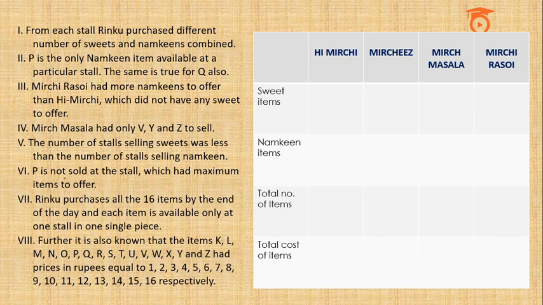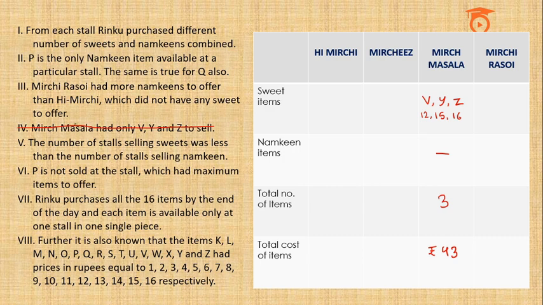So first I would like to look at the fourth point, that Mirch Masala had only V, Y and Z to sell. So I've checked this. Mirch Masala had V, Y, Z. V, Y, Z are sweet items, so I'm writing V, Y and Z. Their costs are 12, 15 and 16 rupees. No namkeen items because it says that only these three items are available for sale. So three varieties of items. Total cost of items would be 43 rupees. So let me write 43 rupees. Alright, so one column is done and three items have been placed.